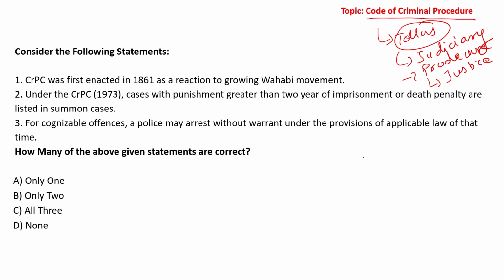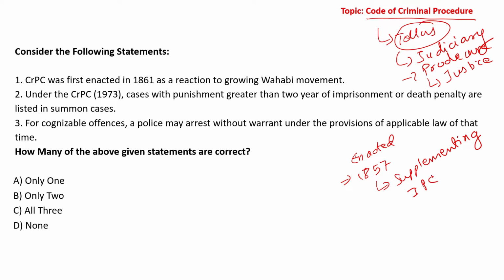So CRPC was basically enacted after the revolt of 1857. Not this CRPC, but the early one which we had. Okay, and it was enacted for the purpose of supplementing IPC, that is Indian Penal Code.